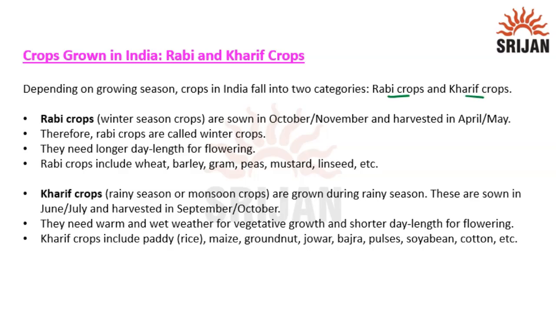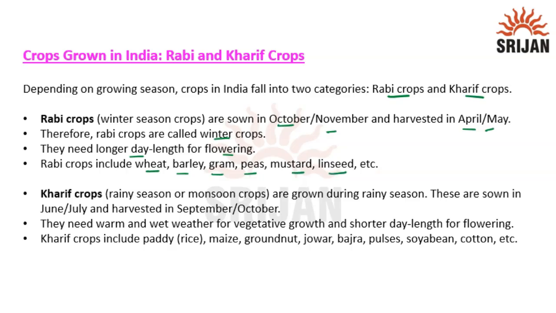Now these crops are basically sown in the winter season, which is October, November, and they're harvested in April or May. Because of this, the Rabi crops are called winter crops. Why do they need winter? Because they need longer day length. They need a long day for flowering. Rabi crops include plants like wheat, barley, gram, peas, mustard, linseed, etc.